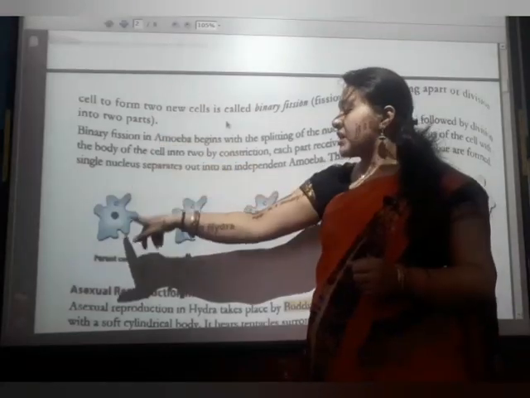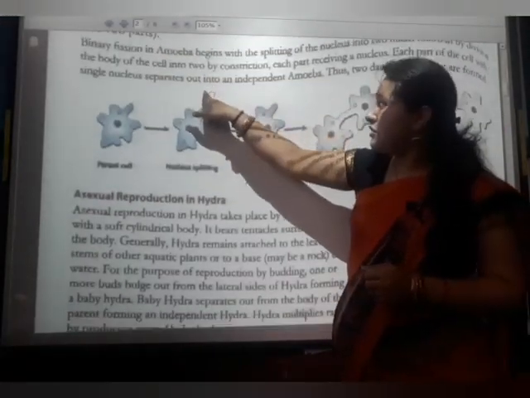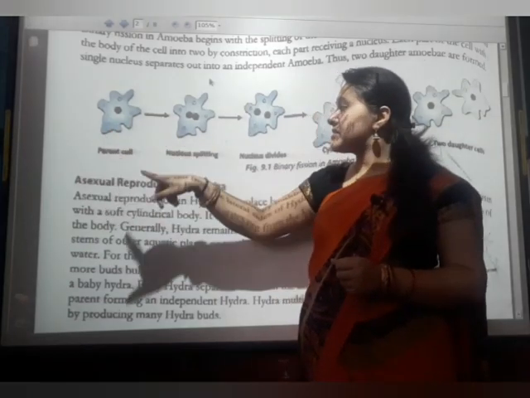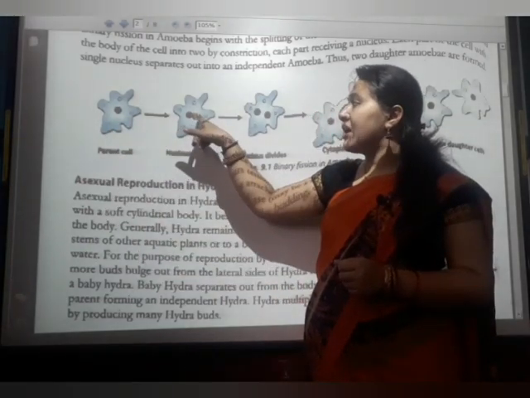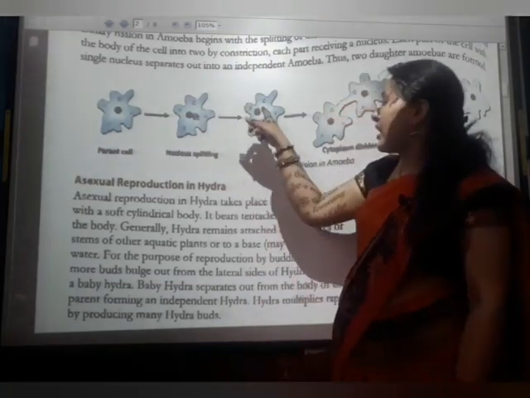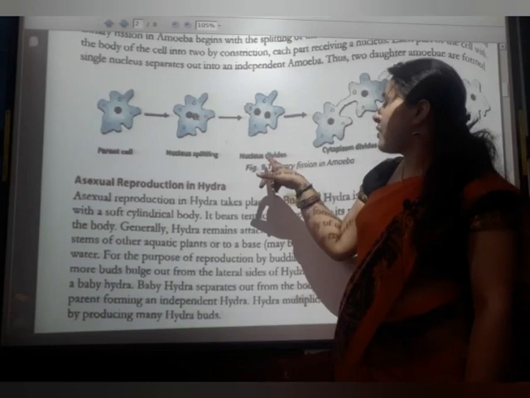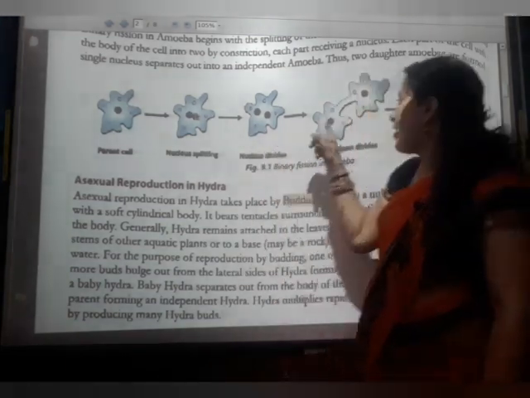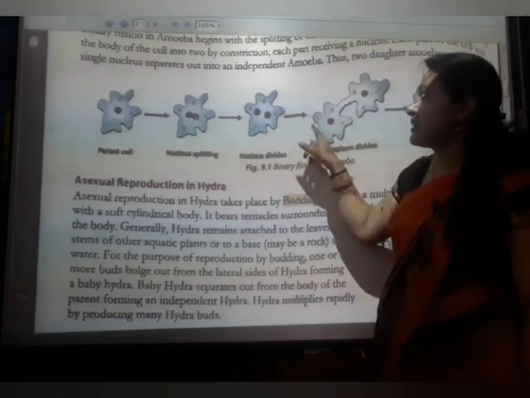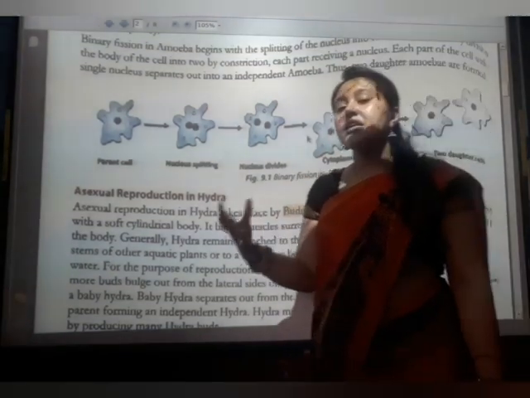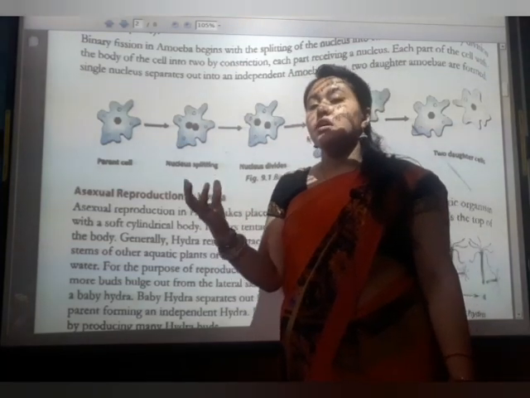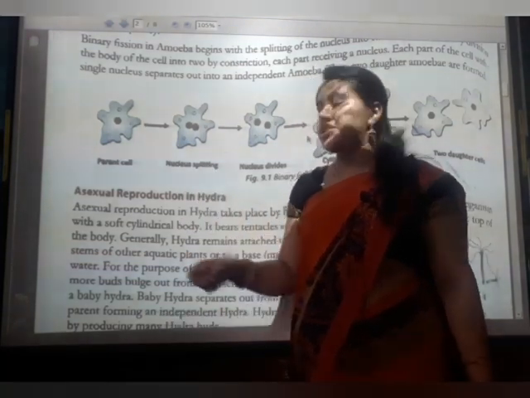See the diagram given here. There is a parent cell, only a single parent cell. Then the nucleus, the main part, the brain, splits into two parts. Again it splits, the nucleus divides into two parts, and the cytoplasm divides into two cells, and two daughter cells are there. They divide independently because of the favorable conditions they require for dividing.